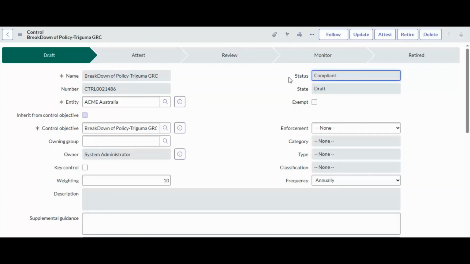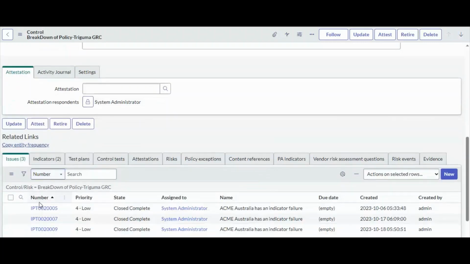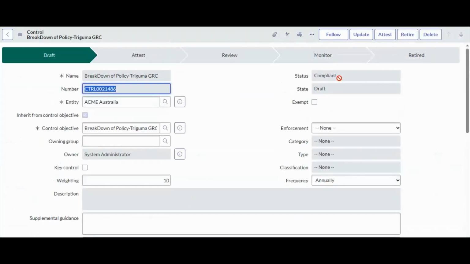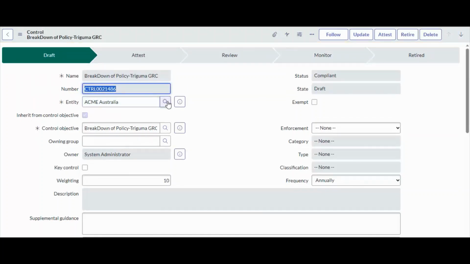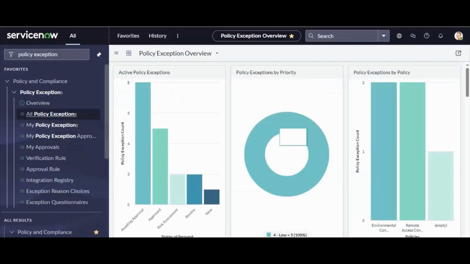So now we are going to learn about the exception. That means we are applying the exception for this particular control for a certain duration. Let's say for 2 days I am applying the exception for this control. If the issue is open, the compliant state should not be changed. That means we are providing a relaxation for this particular control. Then how to do that? Now our policy exception topic is coming.